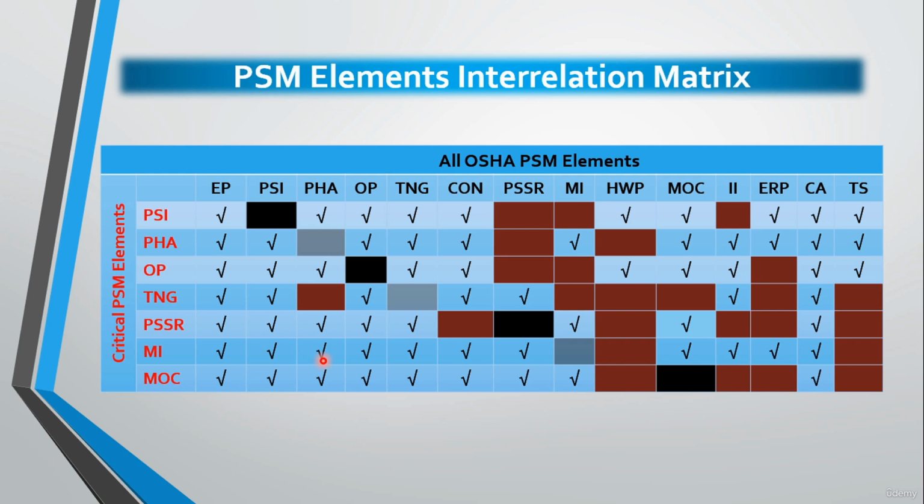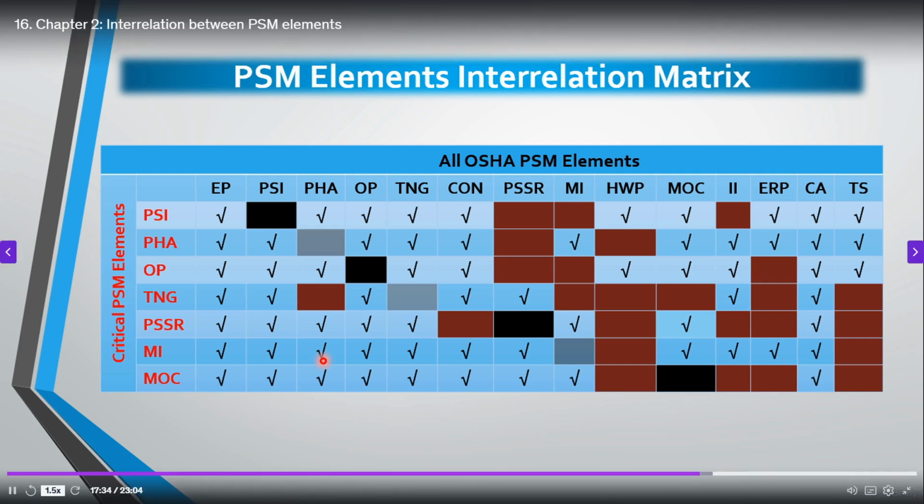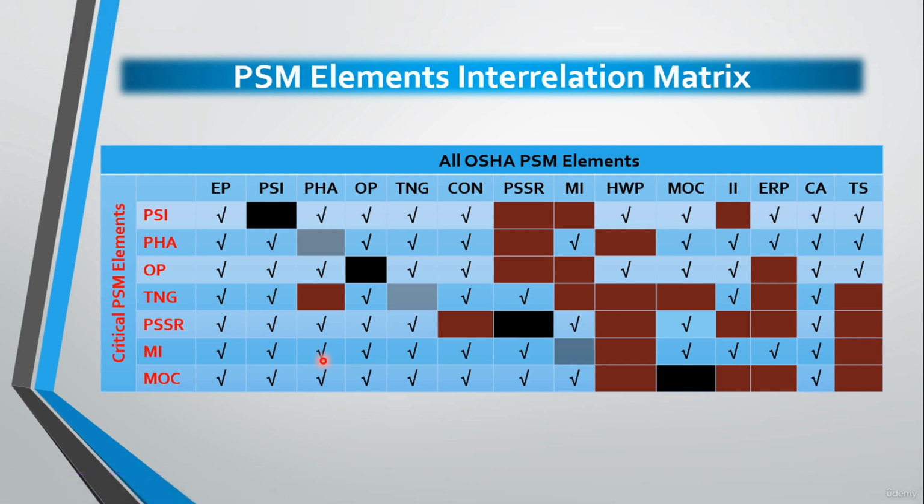Regarding the interrelation between the mechanical integrity and PHA, we will find that the results of the PHA will give you the critical equipment or the safety critical equipment that will give you the priority in any MI program, of course. This is a very important interrelation sequence between the PHA and MI. The PHA will give you the criticality matrix, or it will give you the criticality of your equipment, and hence the MI program will be modeled and tailored according to the results of the PHA.